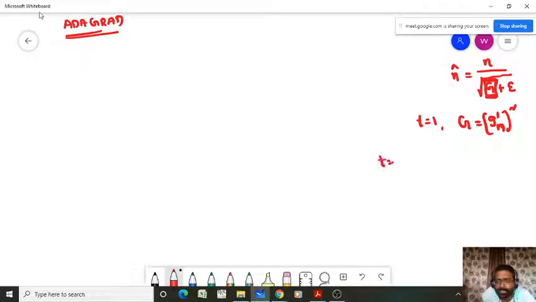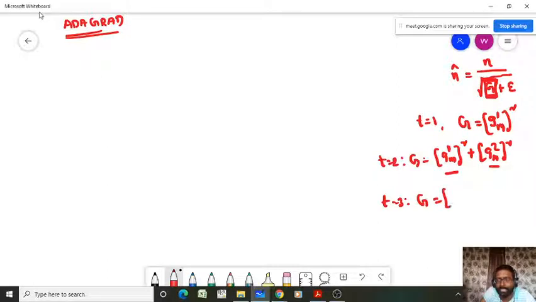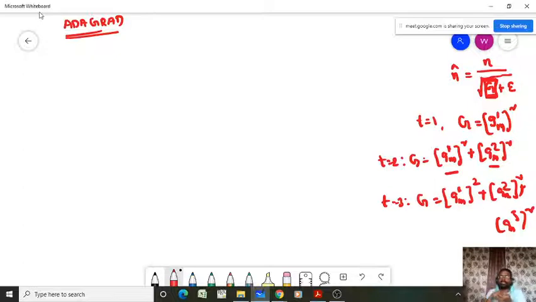At time t equal to 2, that means in iteration 2, g will be calculated as gm1 whole square plus gm2 whole square. That means they added the square of the gradient in the second iteration and also the square of the gradient in the first iteration. They have considered the past history also. And in iteration 3, the g value will be equal to gm1 whole square plus gm2 whole square plus gm3 whole square. That means here we are calculating the sum of the squares of the gradients up to the current iteration.